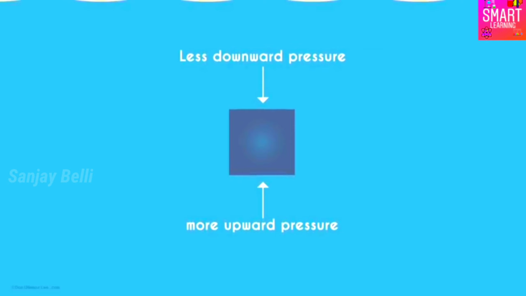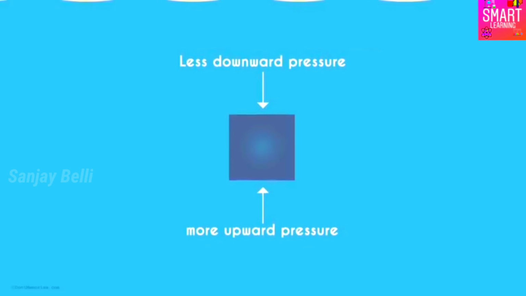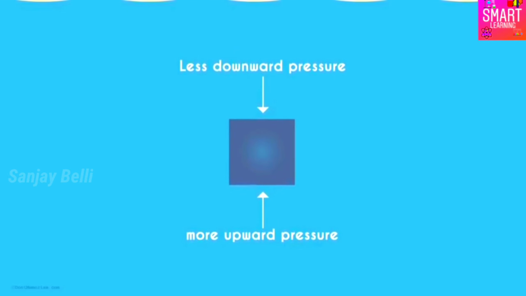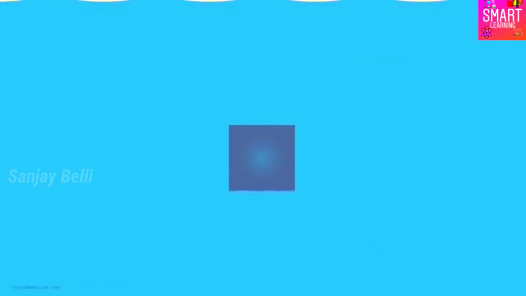So the force exerted on the bottom of the object will be more than the force exerted on the top. So this net upward force exerted on objects submerged in fluids is called the buoyant force.